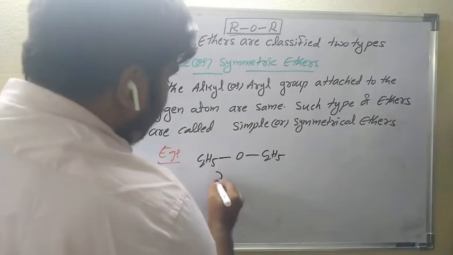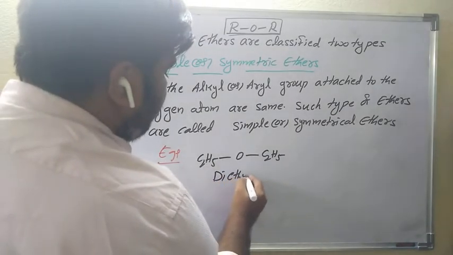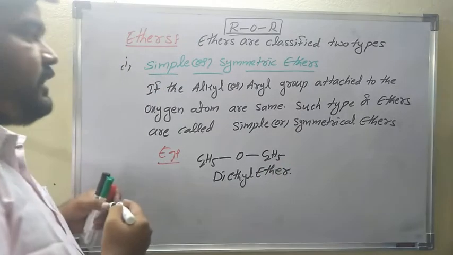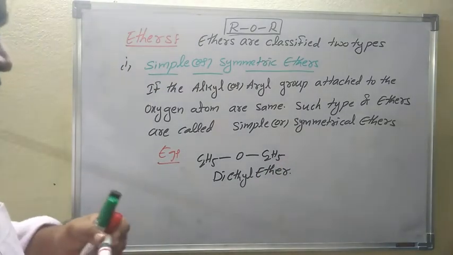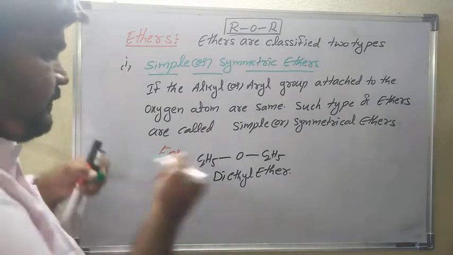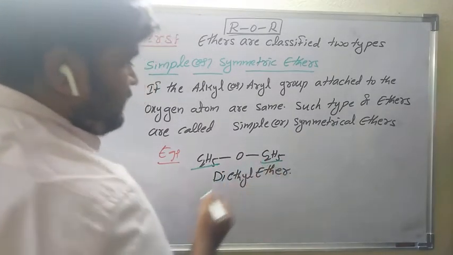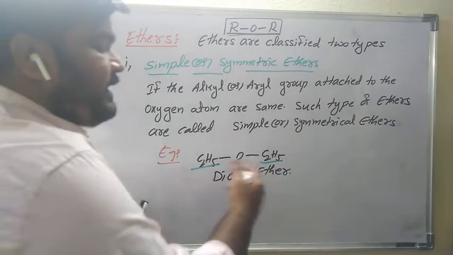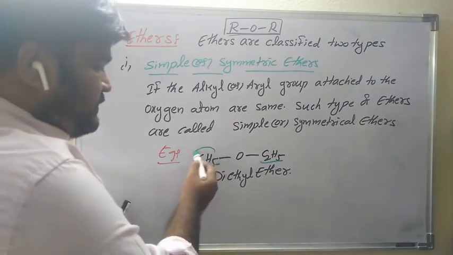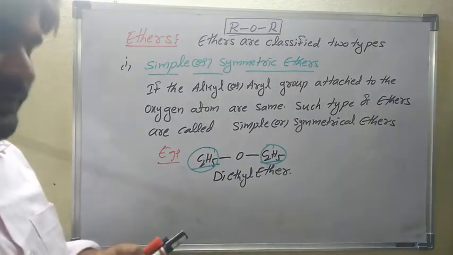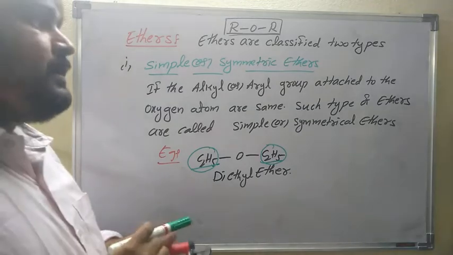This name is diethyl ether. Both C2H5 groups are present, both are alkyl groups. A common example is diethyl ether. These alkyl groups are both the same. Such types of ethers are called simple or symmetrical ethers.